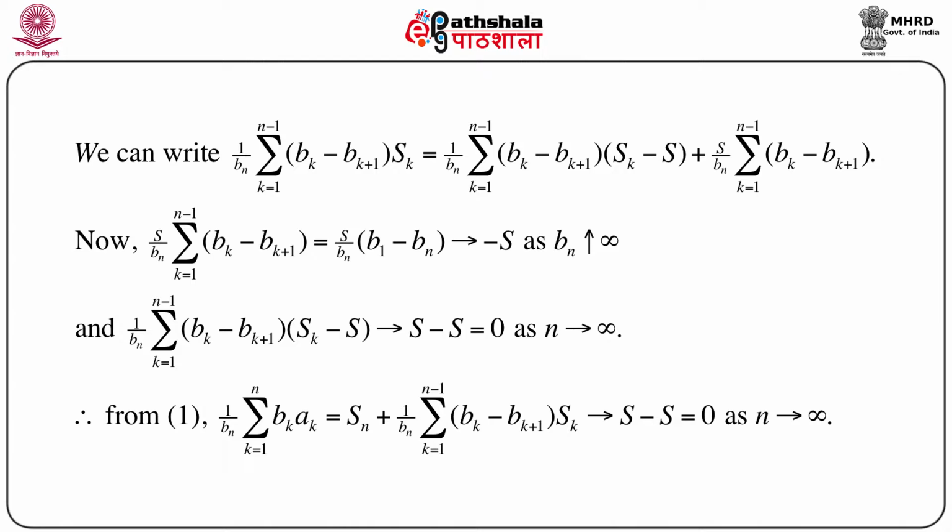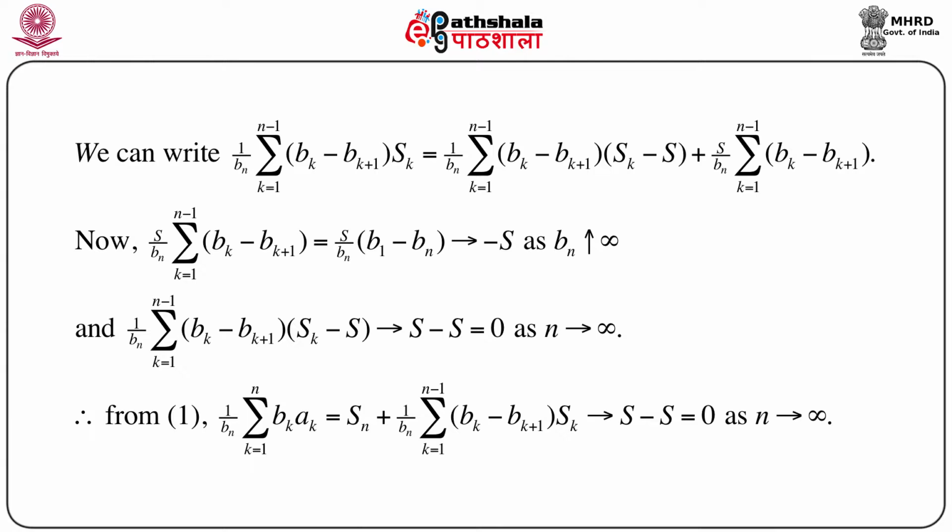Again, by simplification, this is the sum of (sk minus s) into (bk minus bk plus 1), and this goes to 0. The sum over the second part goes to minus s, as we have just seen, and the first term goes to s. So basically this entire thing goes to s minus s, which equals 0 as n goes to infinity.